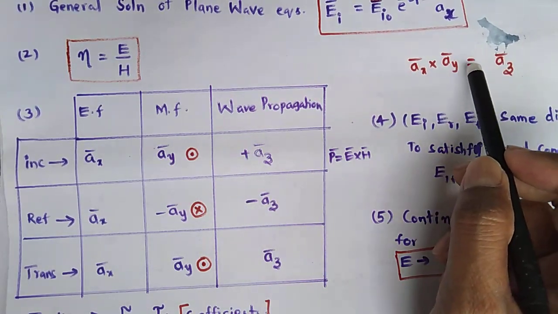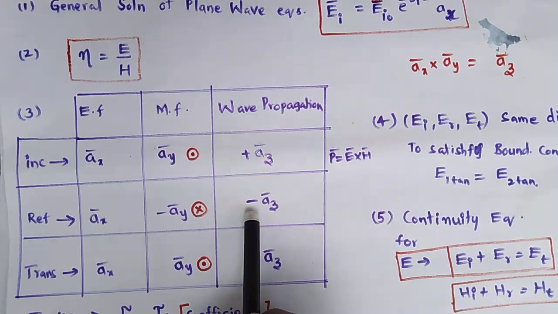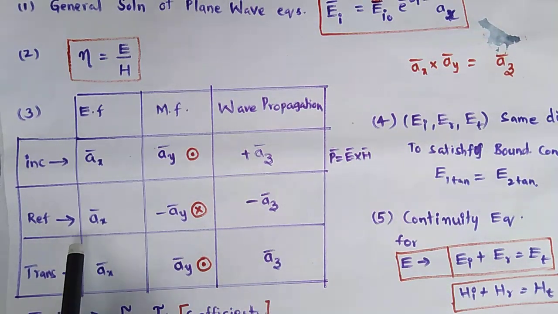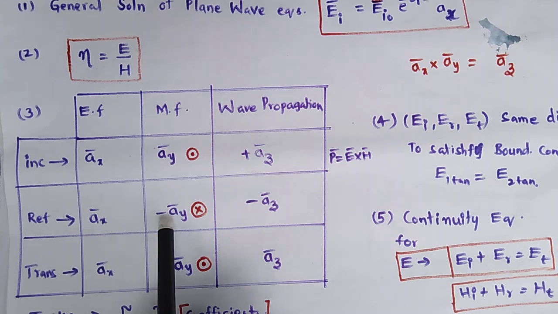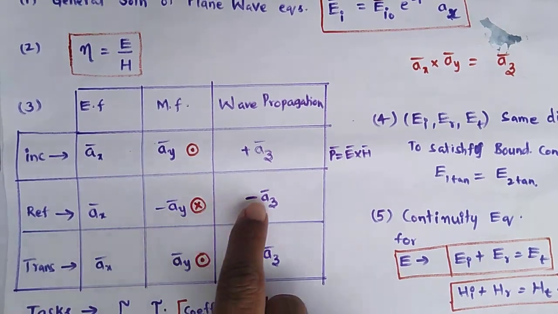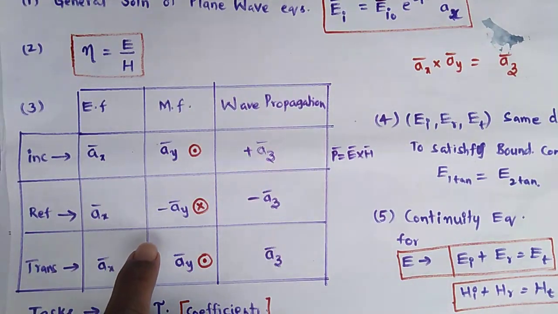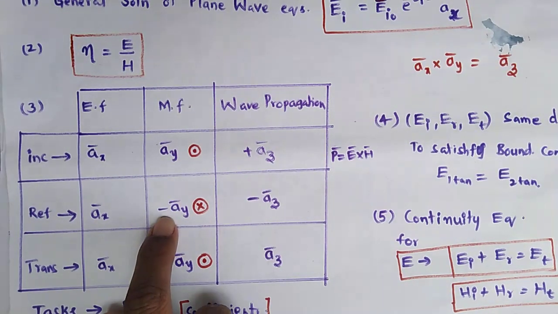See here, AX cross AY equals AZ. I am getting the negative direction here, so that's why already we know the reflection of the electric field is positive. So remaining, we have to put the negative for the AY. See, plus into minus is minus, plus into plus is plus, plus into plus is plus. So that's why, for the reflected wave, the magnetic field direction is negative.